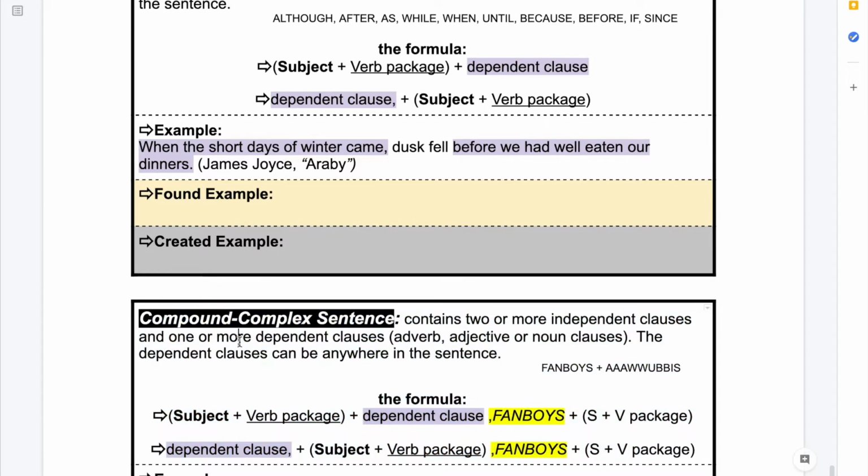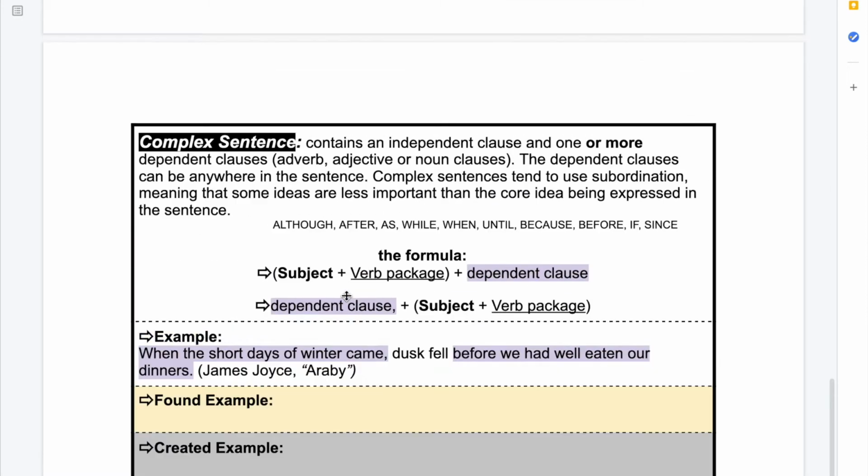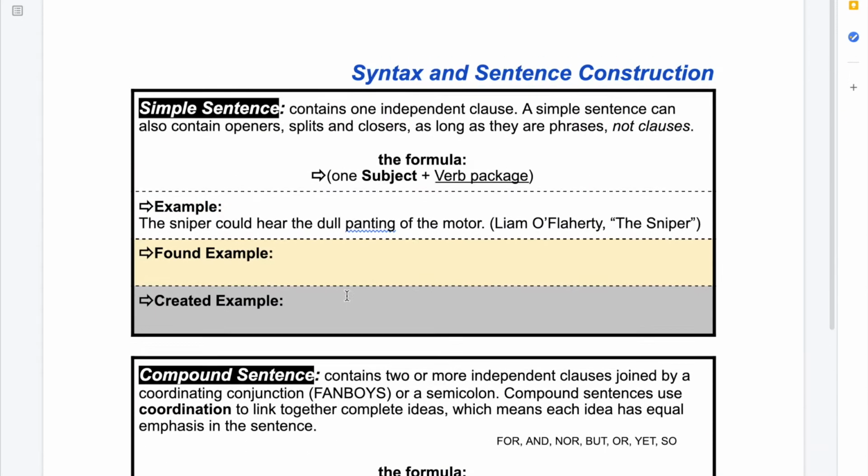We're not going to worry about that one right now, just because that's not something that we've done yet. The ones that we are going to focus on are the complex sentence, the compound sentence, and the simple sentence. And what we're going to do is, using our formula here and what we know about simple sentences, we're going to go back into a passage that we've read, and you'll be able to choose what passage that you want to use.